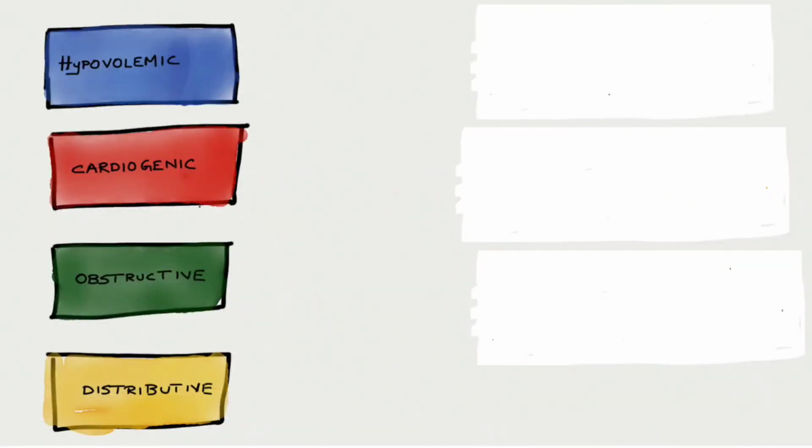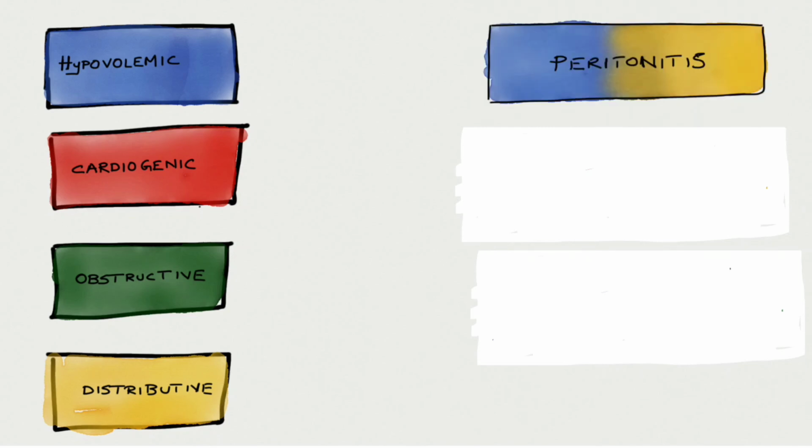Don't expect these four shocks to occur typically in a textbook manner. There can be mixed shocks. For example, in a case of perforation peritonitis, there will be third space fluid loss in the abdomen, and there can be systemic sepsis for this patient, so that patient will have an element of hypovolemic shock and an element of septic shock.